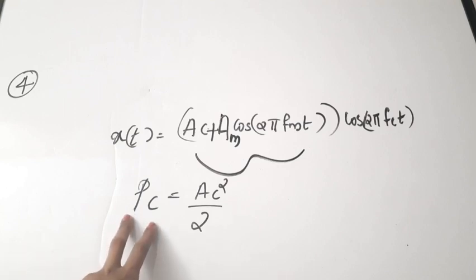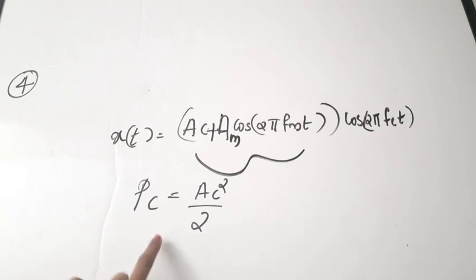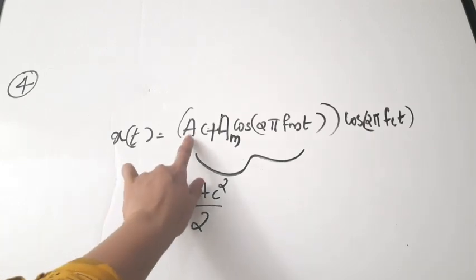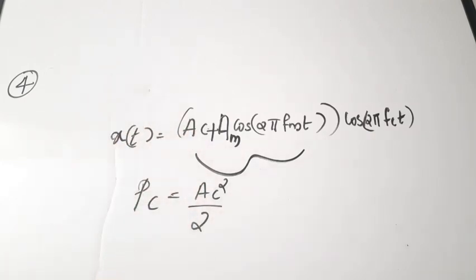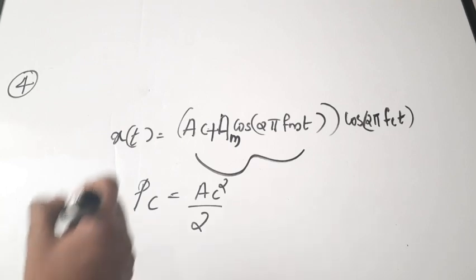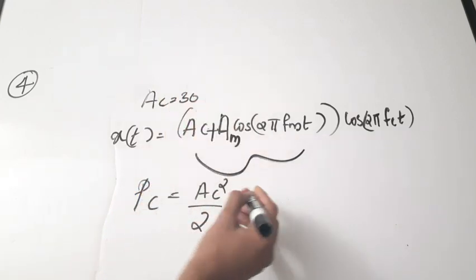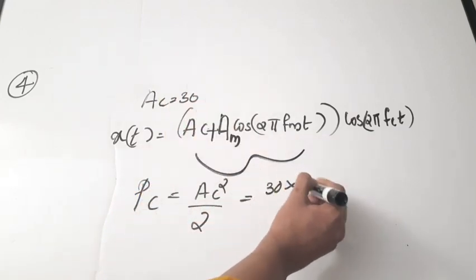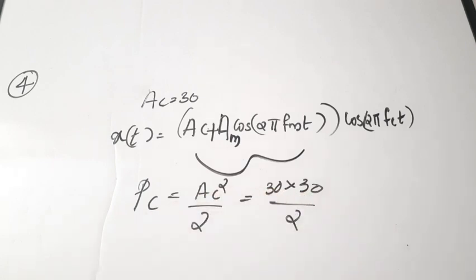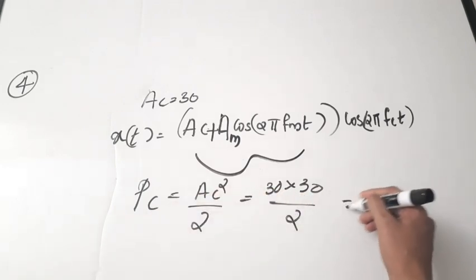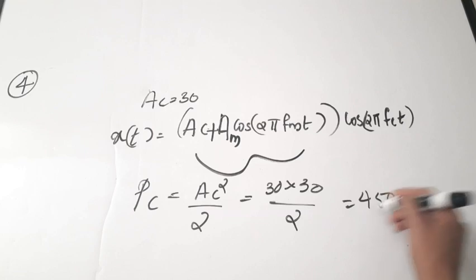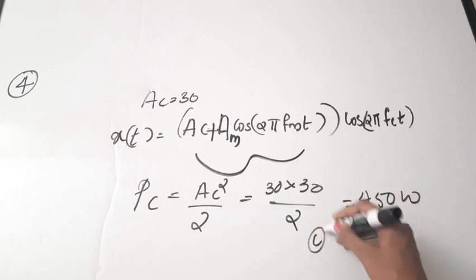So, PC, carrier power is equal to AC square by 2, right? Now, you just have to take the AC term value from the given equation. On comparing, you will be getting AC is equal to 30. Okay, from the question, you will get AC is equal to 30. So, that is 30 into 30 by 2, and you will be getting 450 watts as the carrier power. Correct answer is option C.